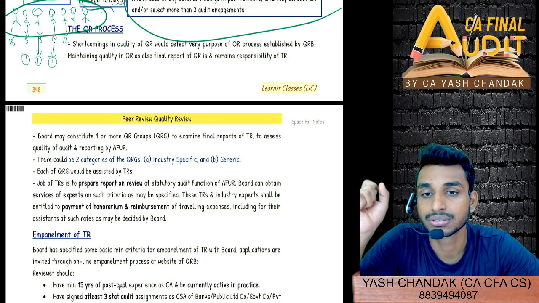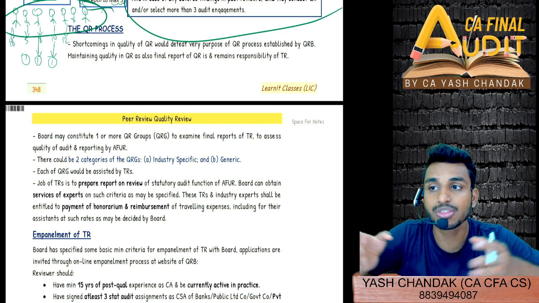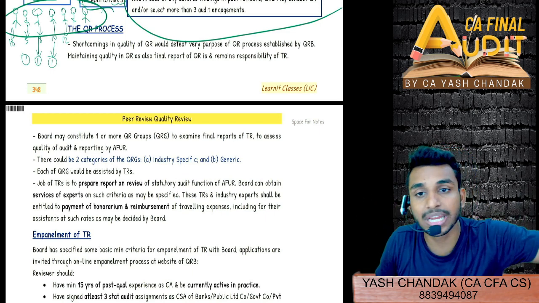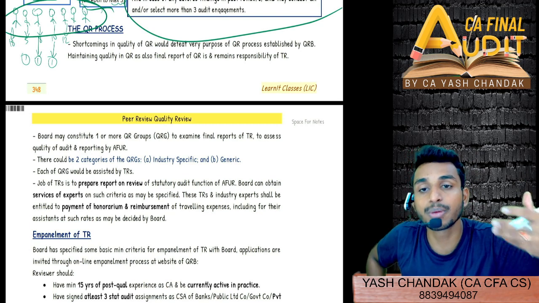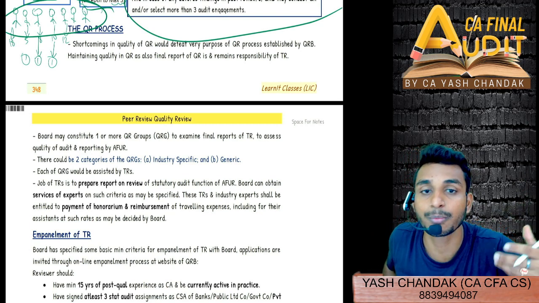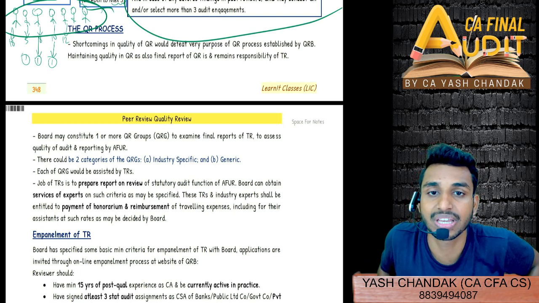Okay. And then in the second case, it is AFUR itself? Yes, audit firms. In the second case we are directly targeting the AFURs. That means out of all these firms, these are top 10, top 20 firms. They should be quality reviewed. So based on the number of locations, operations, their scale of business, basically, we can select directly the firms for quality review.